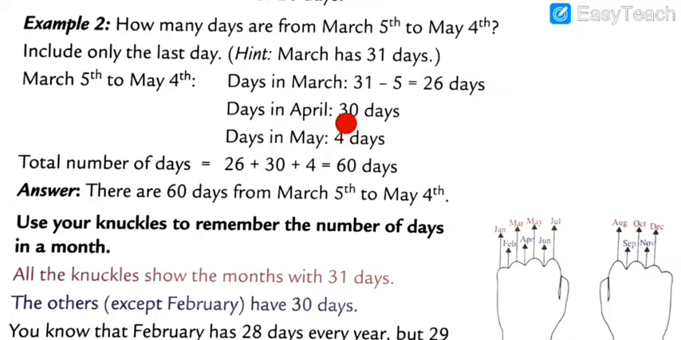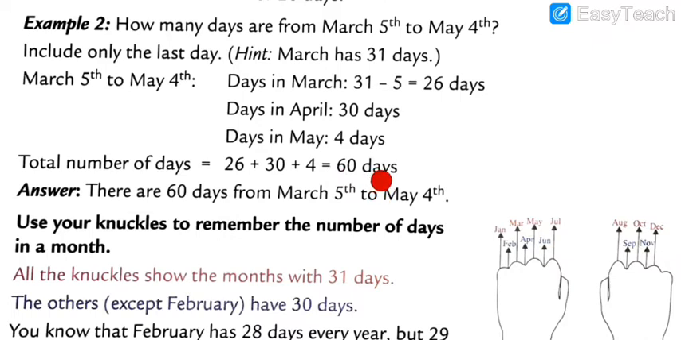And then second, the whole month of April, 1st April to 30th April, that is 30 days. And 1st May to 4th May, 4 days. So 26 plus 30 plus 4. 26 plus 4 is equal to 30, and 30 plus 30 is equal to 60 days. So total number of days: 26 of March, 30 days of April, and 4 days of May.